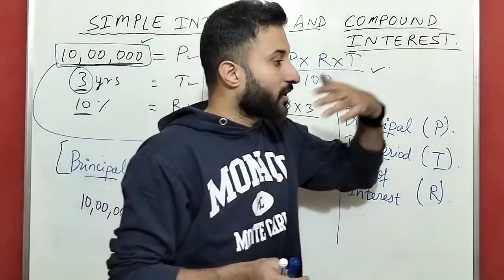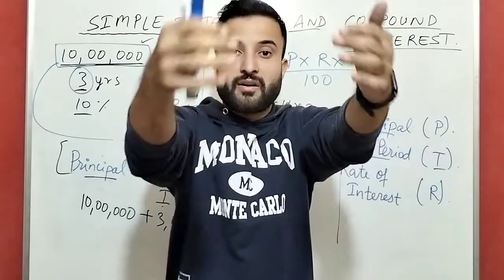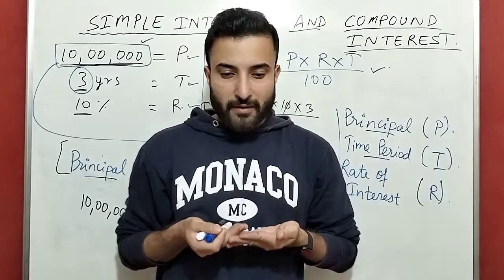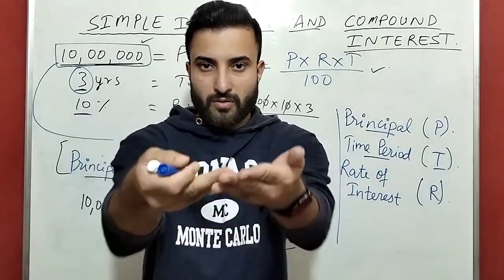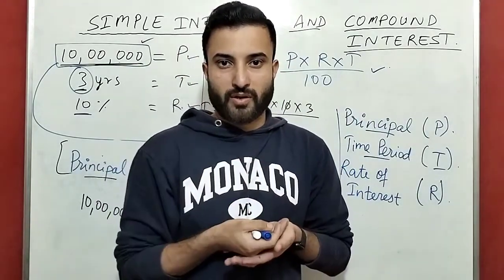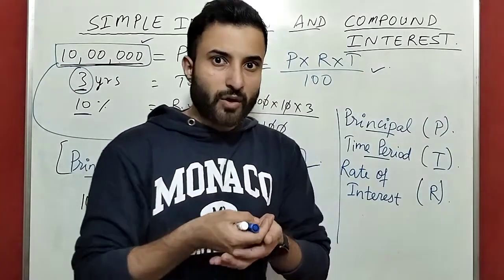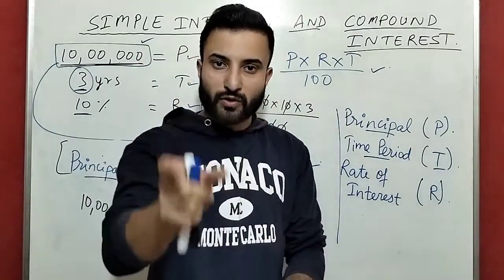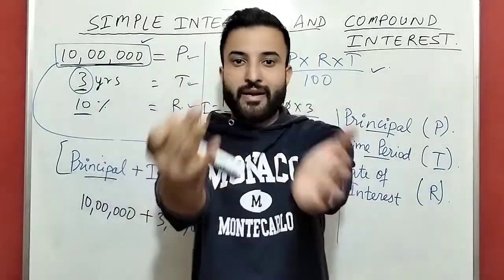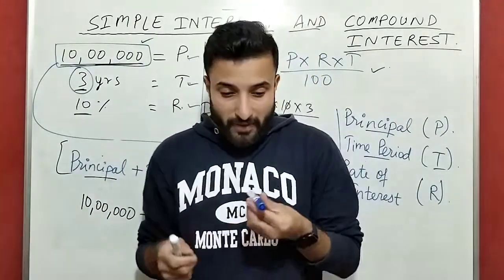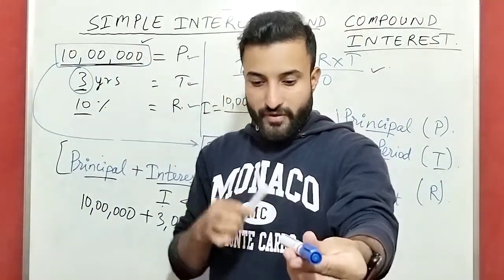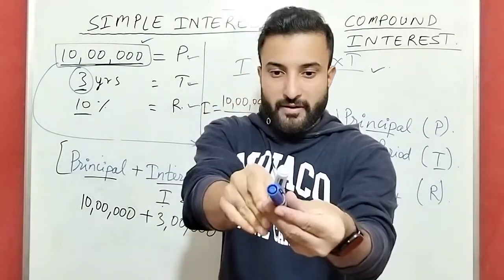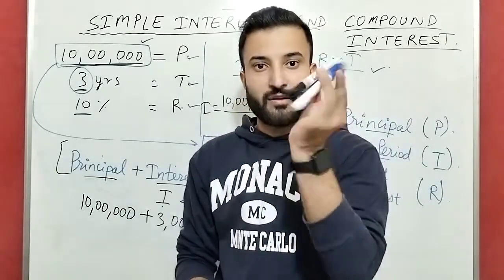Amount is the summation of principal plus interest. It means how much money you are returning in total. That is the amount. The money you have borrowed is the principal. While returning, you have to return that principal amount, and with that you have to pay the extra charges for that principal. Extra charges means you have to pay the interest. So the principal you are paying with interest, that is the amount. So amount is principal plus interest.